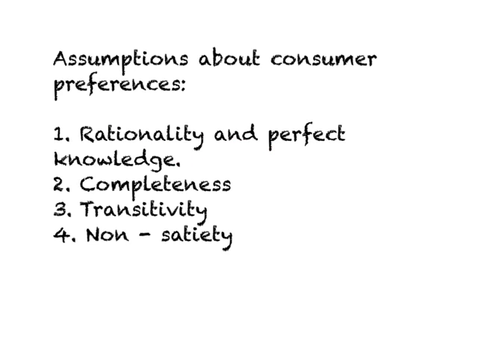The second assumption is called completeness, and completeness simply means that you can rank any two commodity bundles in terms of preference. The third assumption is transitivity, and this ensures that there's consistency in terms of choice or in terms of preferences. And the last assumption is non-satiety, which essentially means you are never satisfied or you prefer more to less of it.